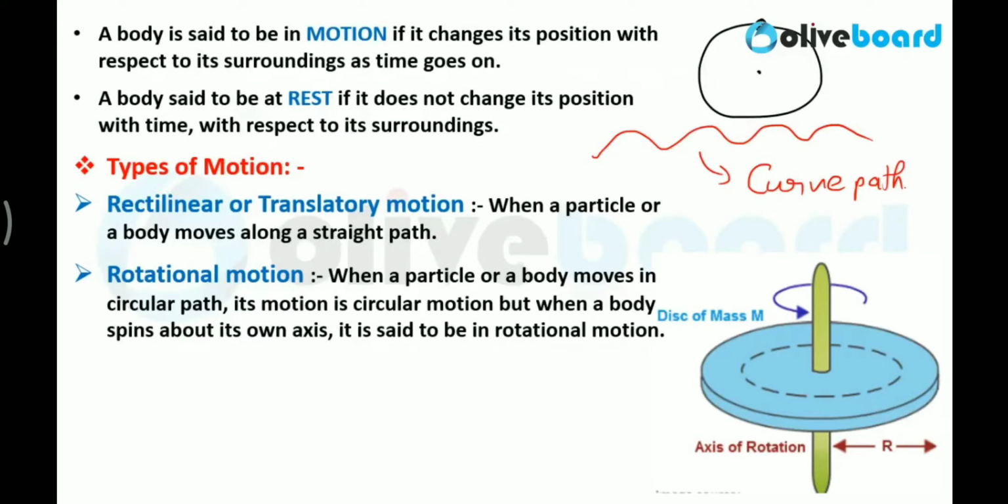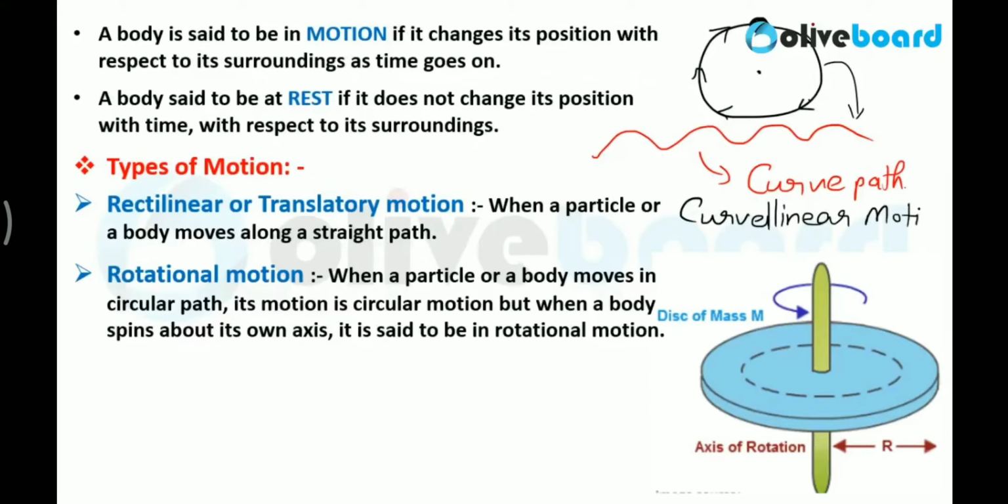When a body repeats its own path at a fixed interval of time, then you can say the motion is circular motion. But that motion is nothing but a part of curvilinear motion.